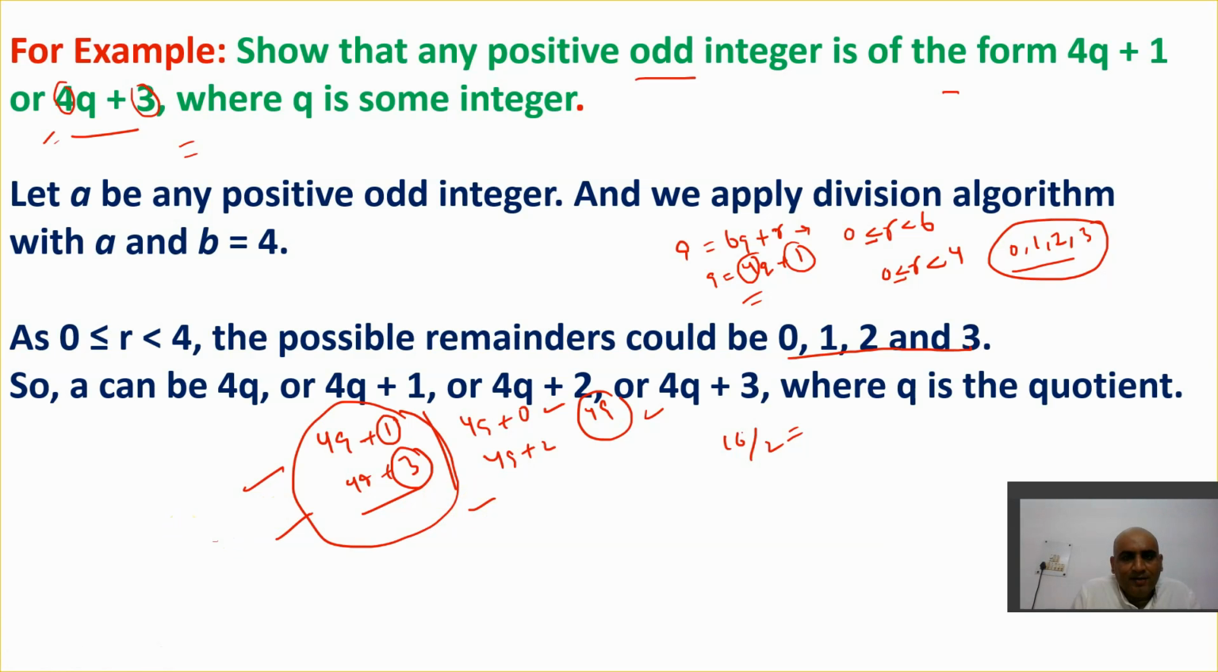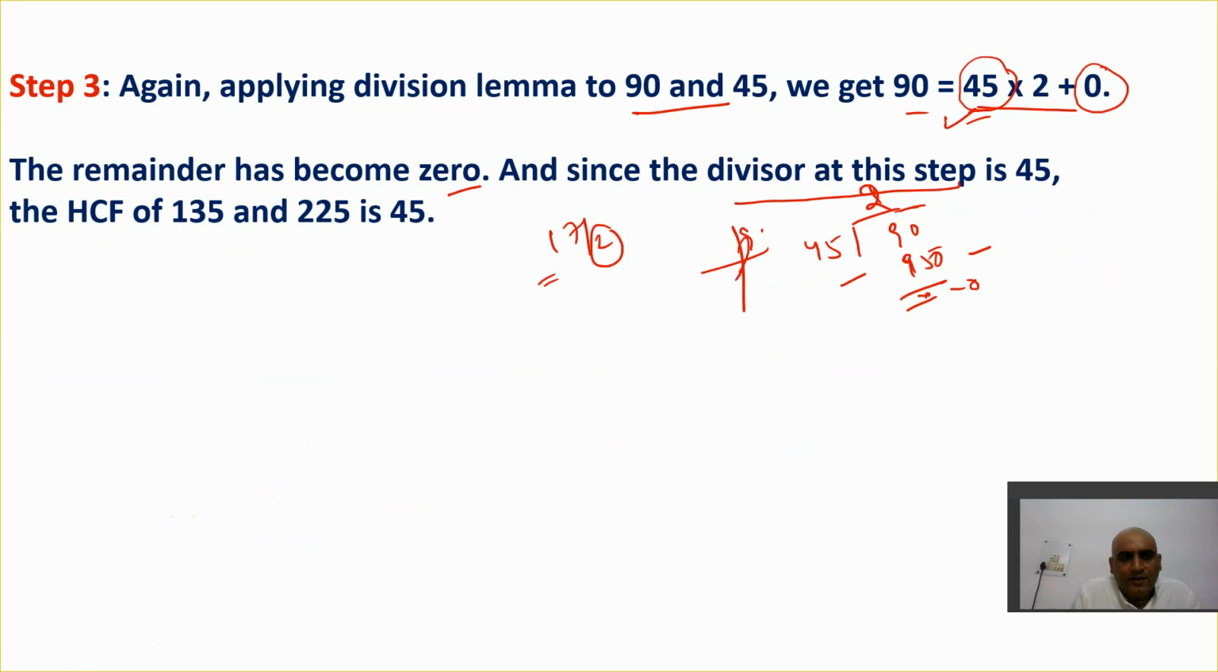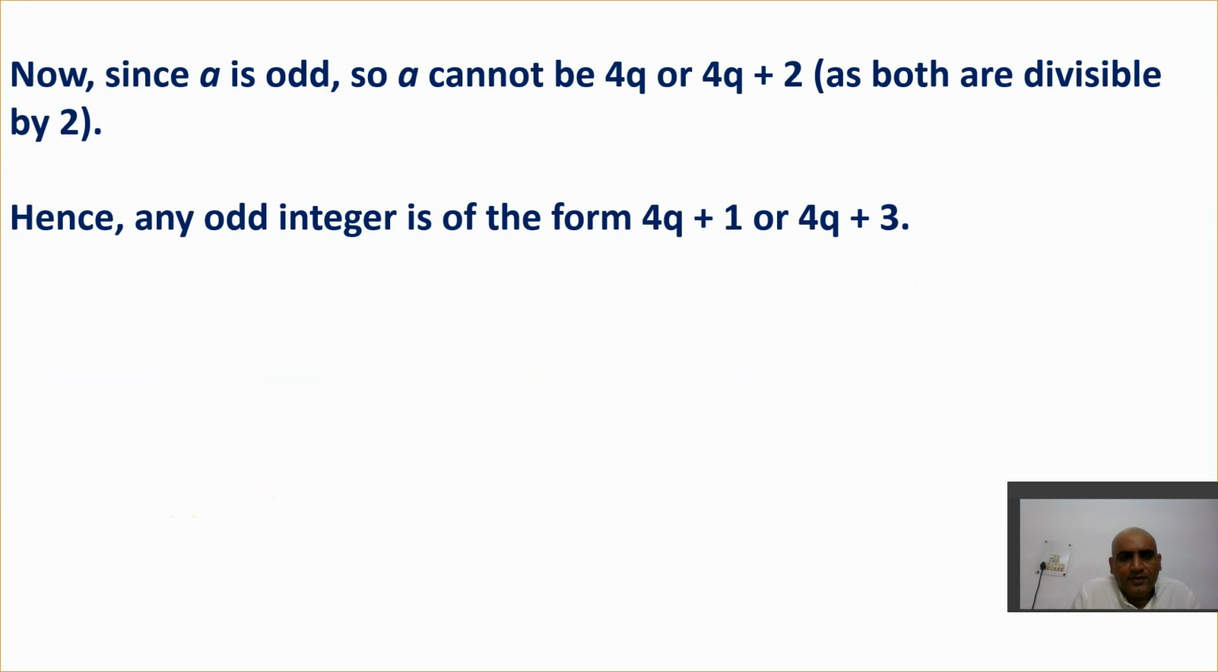So an odd number is that number which is not divisible by 2. So this is the point here. So let's move towards here.